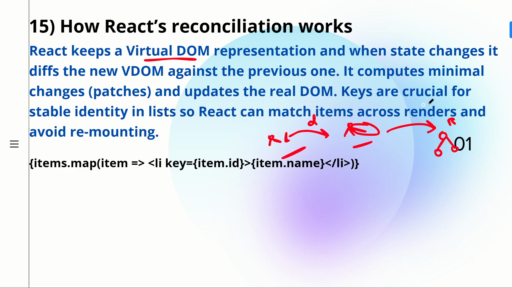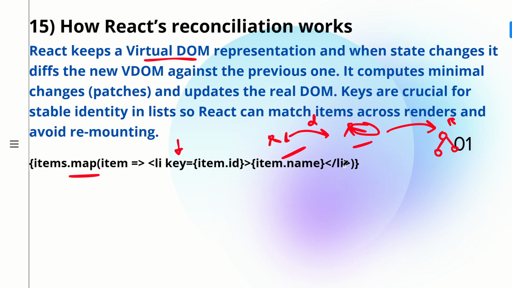Now the next point is keys. They are very crucial for stable identity in the list, so React can match items across renders and avoid remounting. Whenever we are making use of the map method on our array, we have to make sure that we are always giving the key, else we will get a warning. But why is this key useful? Key is useful to know which element has been deleted, has been updated, or something new has been added. So for that we should make use of the key. This is how keys are crucial for stable identity in the list, so that React can know what is getting changed here, and that is how React will do the minimal changes in our virtual DOM.